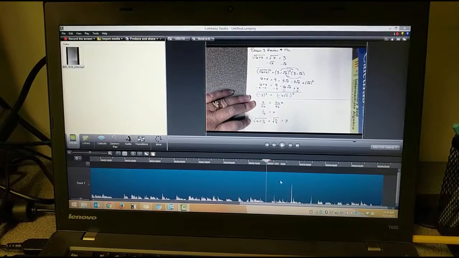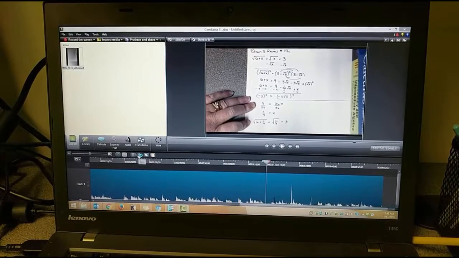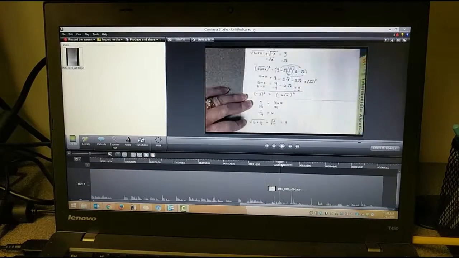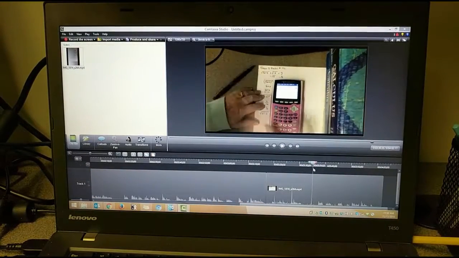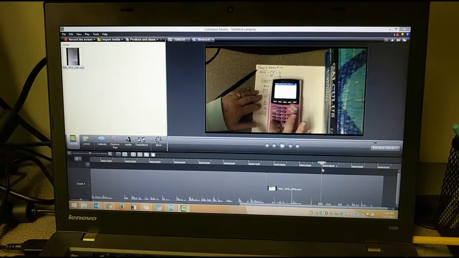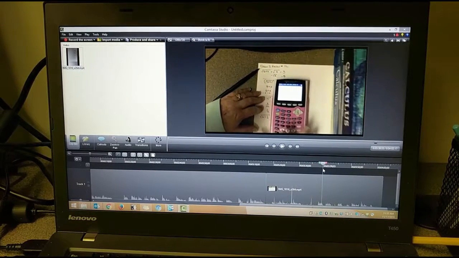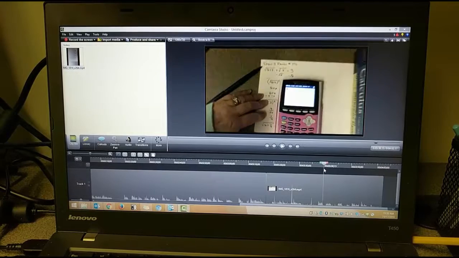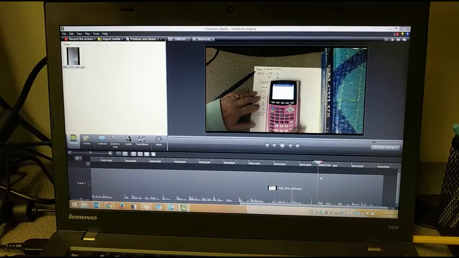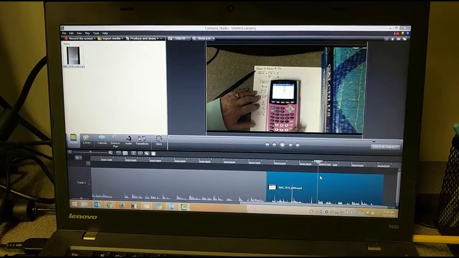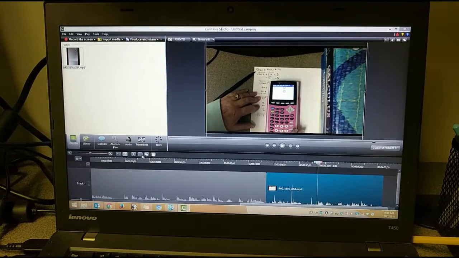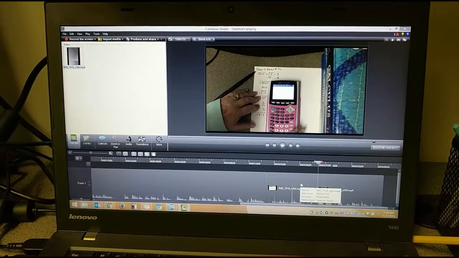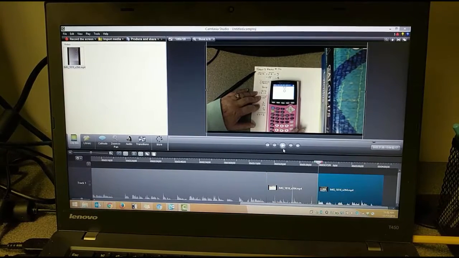Okay, so pause. We're going to cut the video, and I'm going to go a little bit further until I find out where we start using the calculator. Okay, so I think right here I can see buttons getting pushed. So I think that's the place where I'm going to start my video again. So I'm going to split, but I'm going to hit play first before I delete this part to make sure that this is the piece I want to keep.